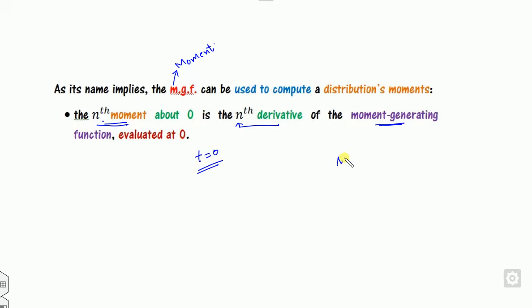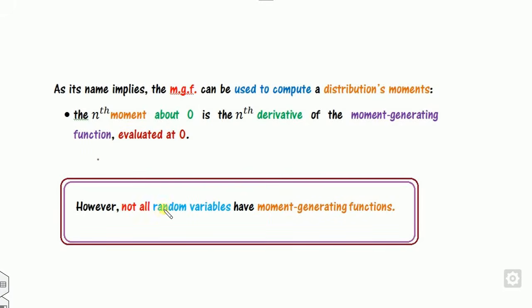The basic task is to first calculate the moment generating function, then differentiate n times, and for each n we find the moment. If n is 1, it gives you the mean. If n is 2, it gives you E of X square, and so on, at t equal to 0.